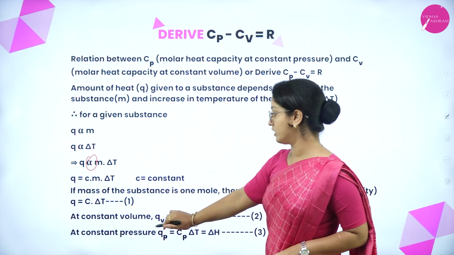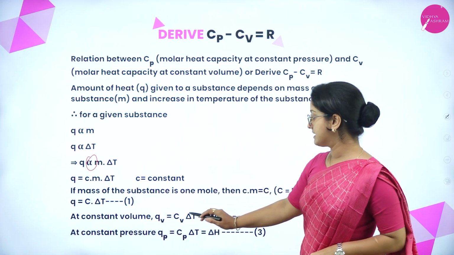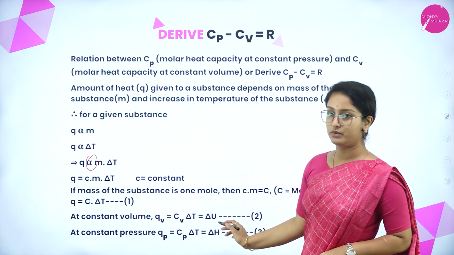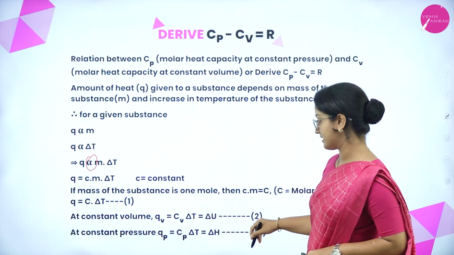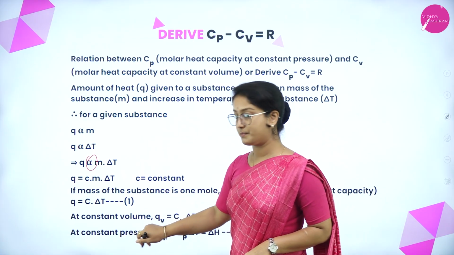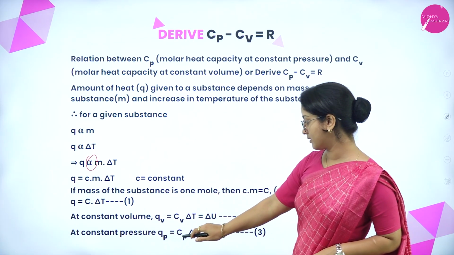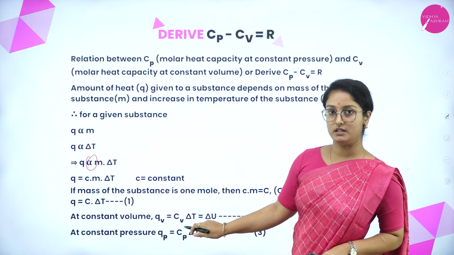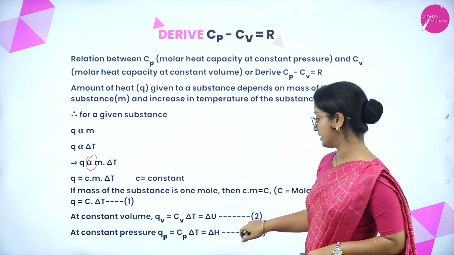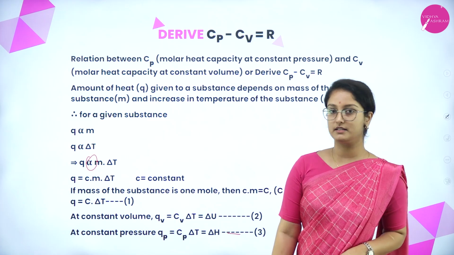Then at constant volume, Qv equals Cv delta T equals delta U, which we consider as equation 2. At constant pressure, Qp equals Cp delta T equals delta H. We consider this as equation number 3.